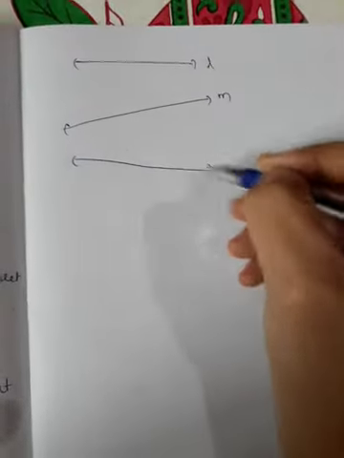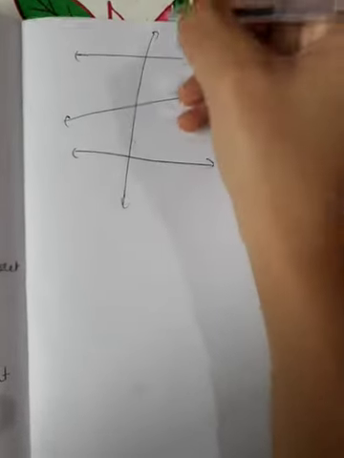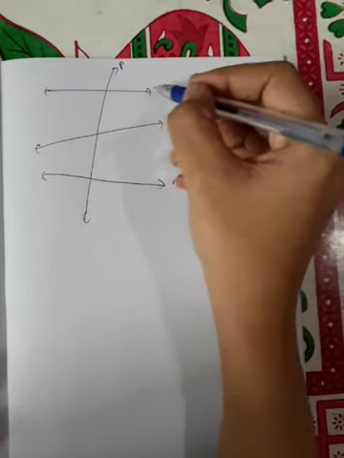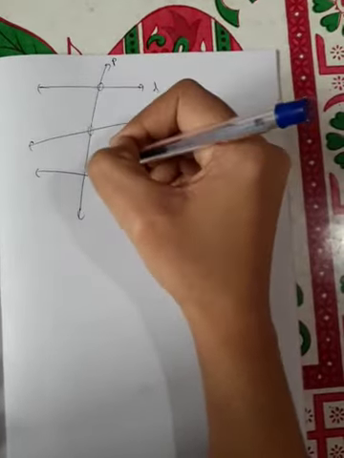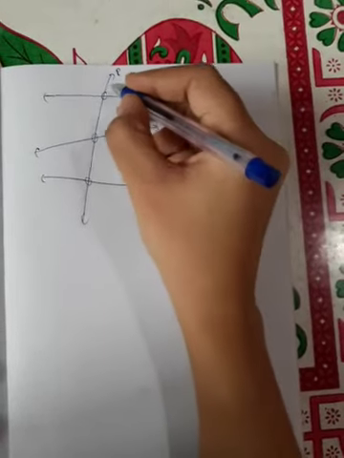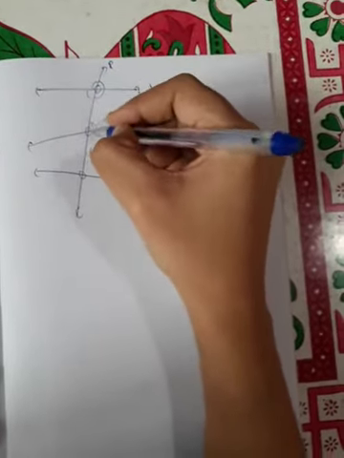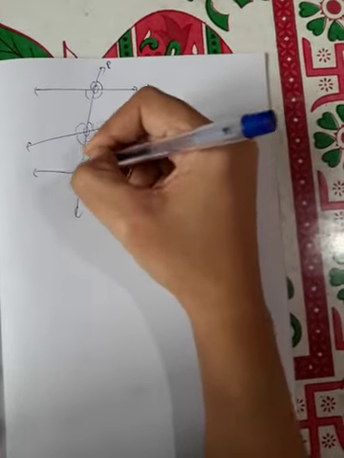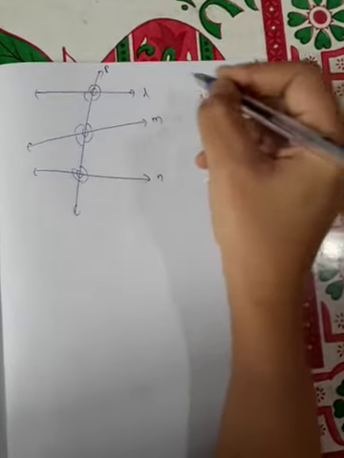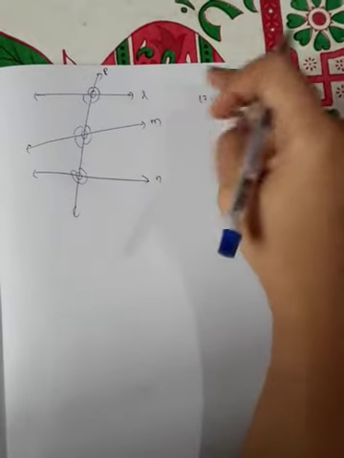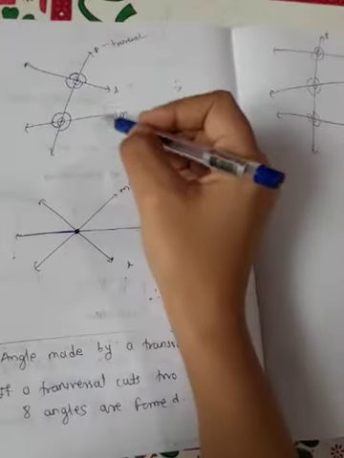Now see one more figure. If you draw three lines L, M and N, and if you draw this transversal P, here P is a transversal because it intersects these three lines at three distinct points. Now how many angles are formed? 1, 2, 3, 4, 5, 6, 7, 8, 9, 10, 11, 12. So if a transversal cuts three lines, 12 angles are formed.